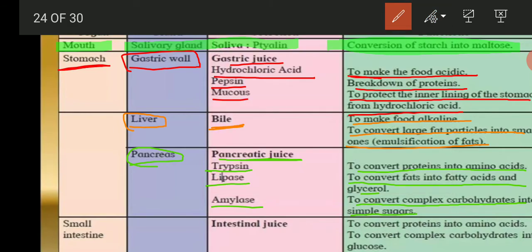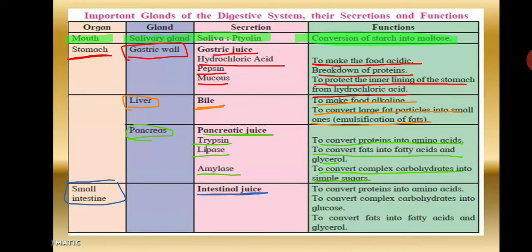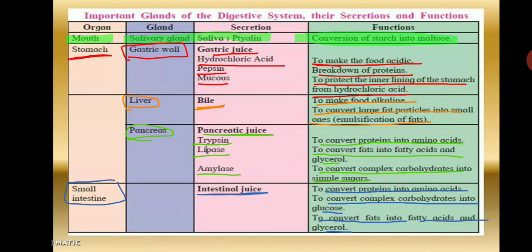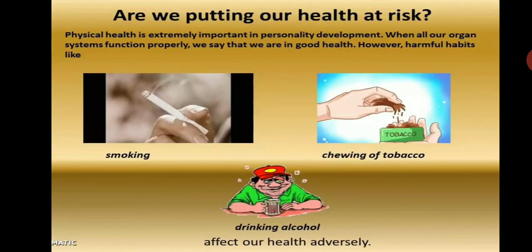Now the next organ we'll see, small intestine. The secretion is intestinal juice, and its function is to convert proteins into amino acids, to convert complex carbohydrates into glucose, then to convert fats into fatty acids and glycerol. So these are the functions of the small intestine. So go through it once after this lecture.